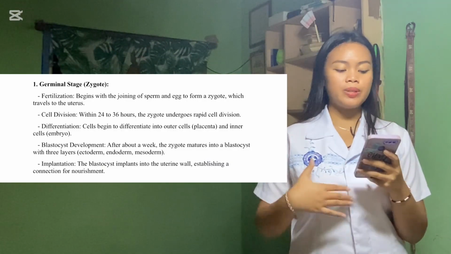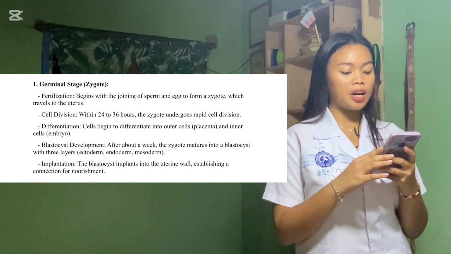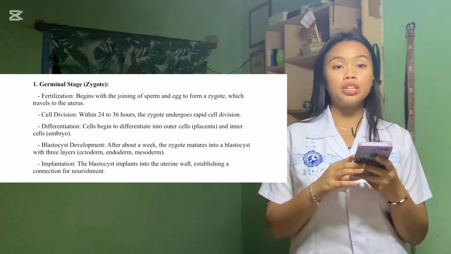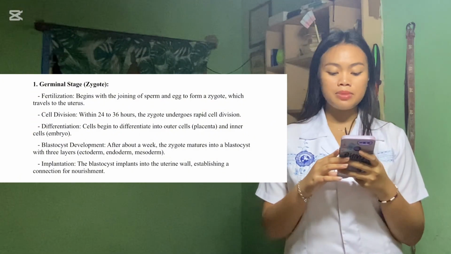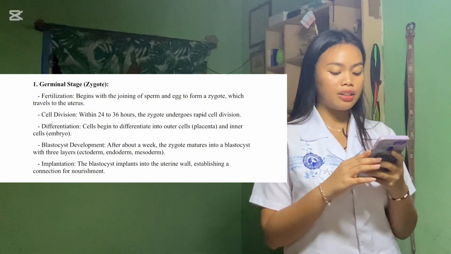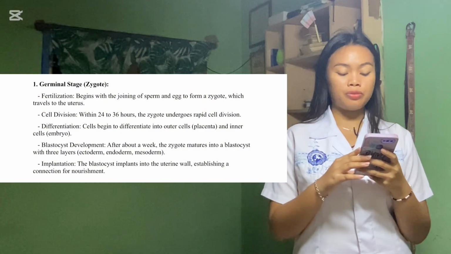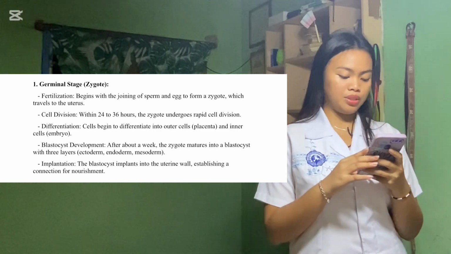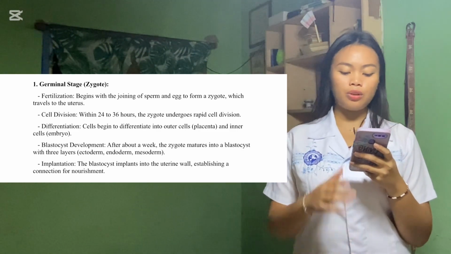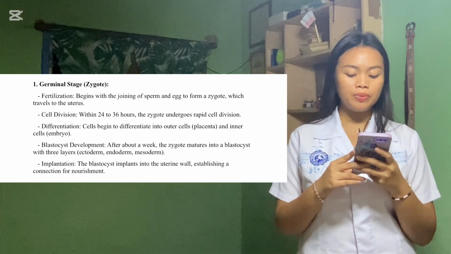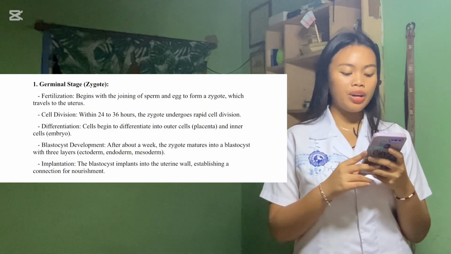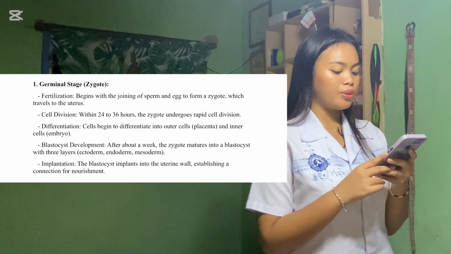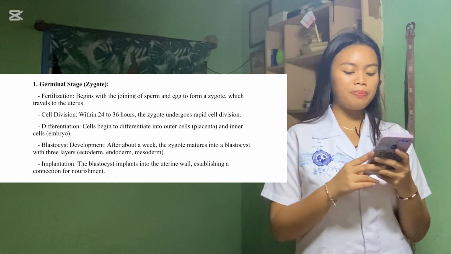Fertilization begins with the joining of a sperm and egg to form a zygote, which travels to the uterus. Fertilization is a process in which a sperm cell from a male joins with an egg cell from a female to form a zygote. This newly formed zygote then travels down the fallopian tube to the uterus, where it can implant and develop into an embryo. This marks the beginning of a new organism's development.